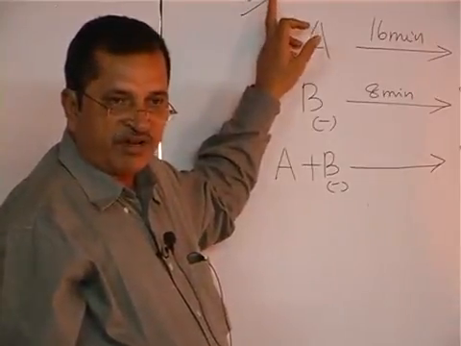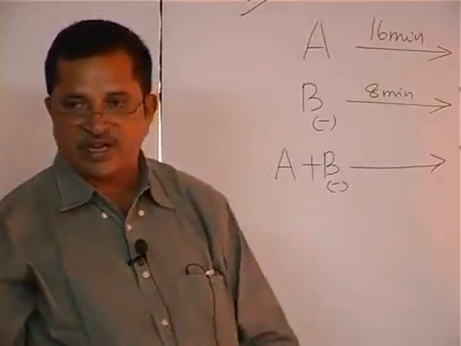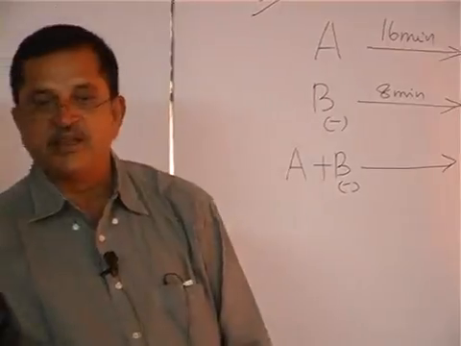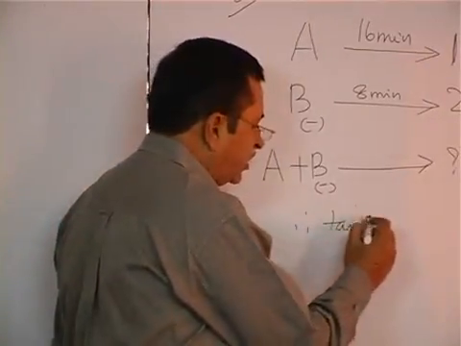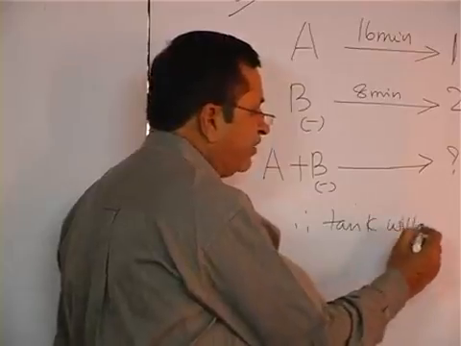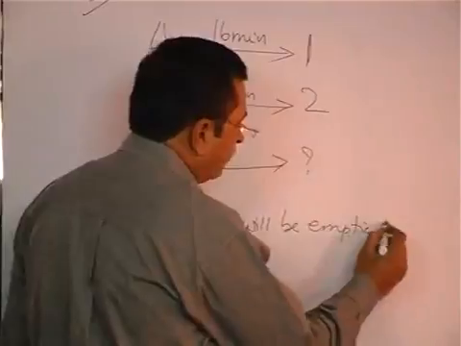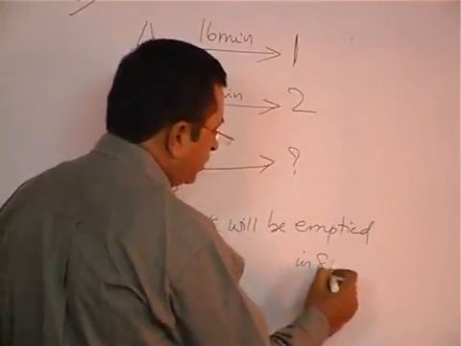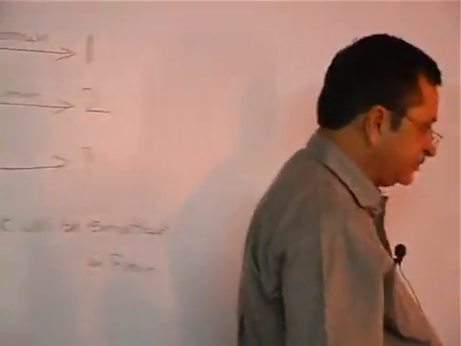Like that, if you want to vacate all the 8 units, how many minutes are required? 8 minutes. So the tank will be emptied in 8 minutes.